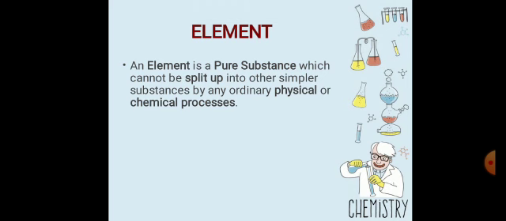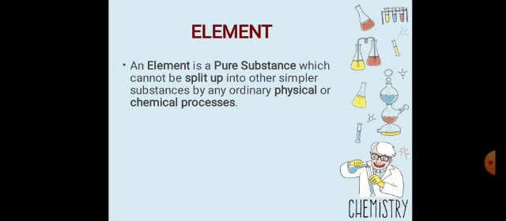Physical processes are those that we can observe or measure, in which the composition of matter does not change. Chemical processes mean chemical reactions, in which old bonds are broken and new bonds are formed. We can also say that the reactants are converted to one or more different substances.